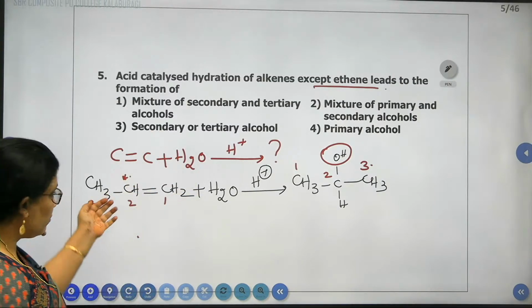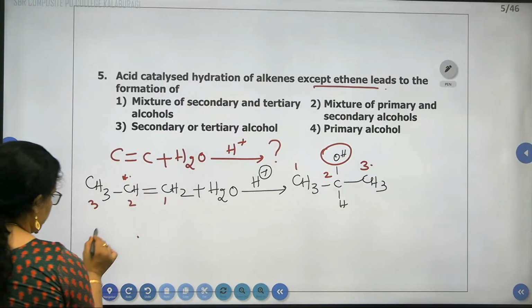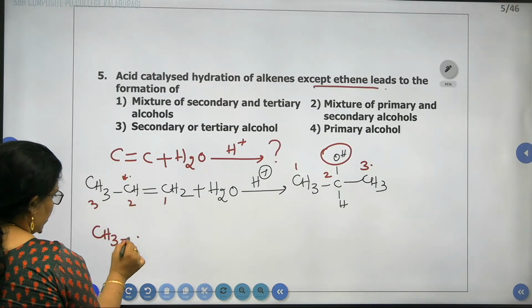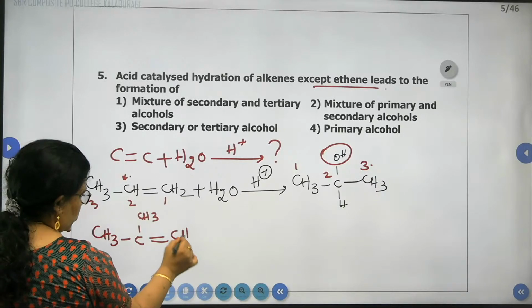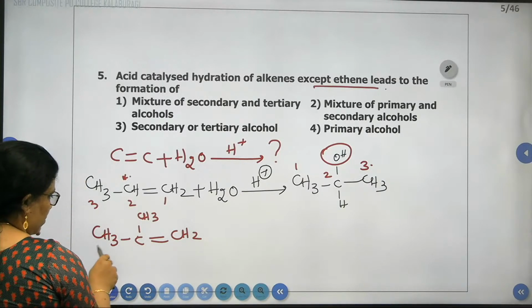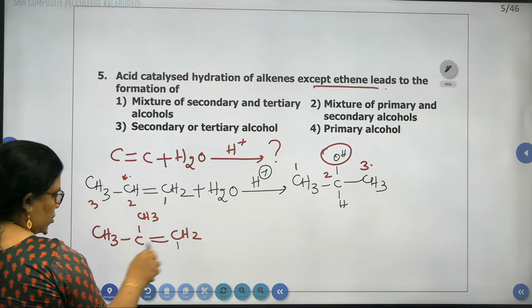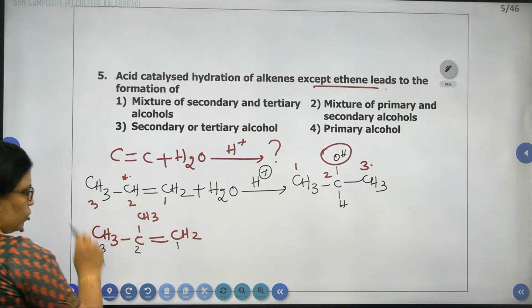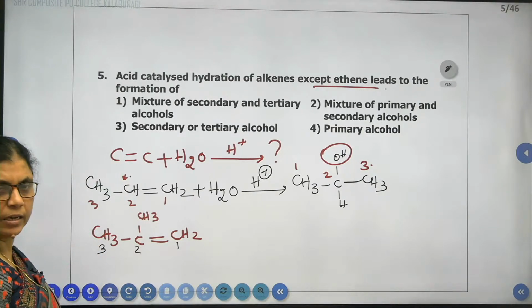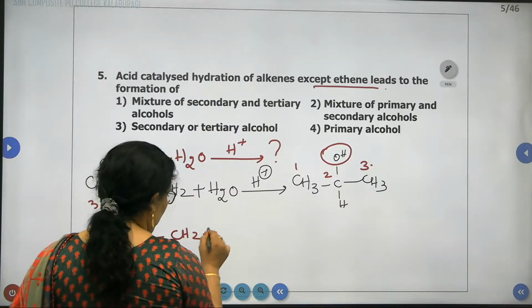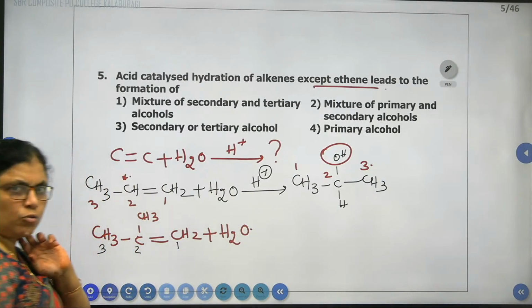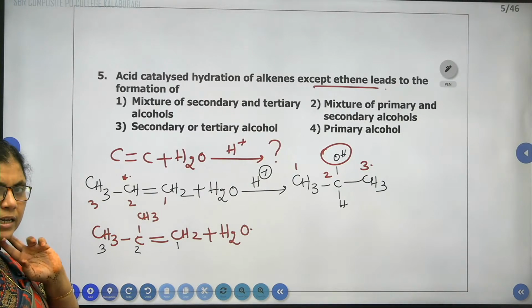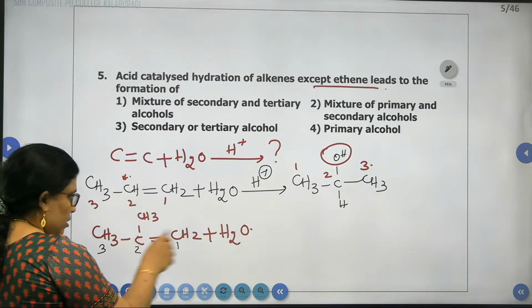Other than ethene, they said. Then we'll take one more alkene, CH3, C(CH3), double bond CH2. I've taken the example 2-methylprop-1-ene. To this, if I'm going to add water, again the negative part is added to the carbon containing less number of hydrogen atoms.